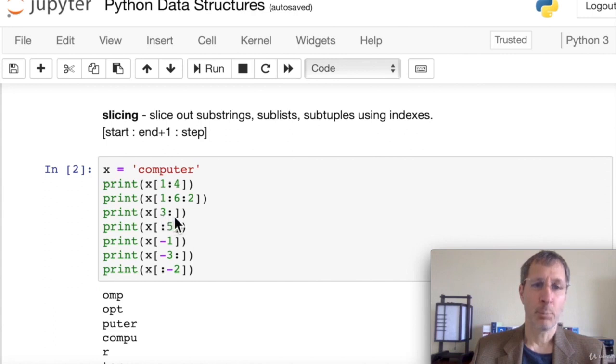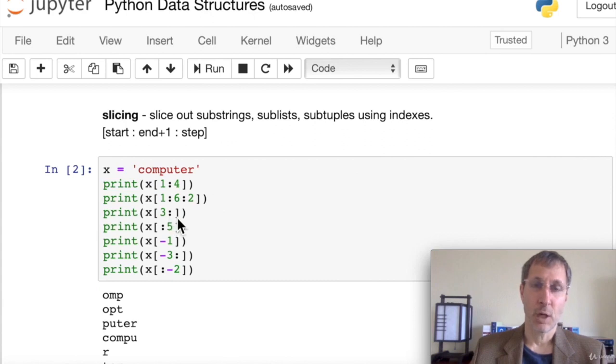Next, we're not going to put an end plus 1. We're just going to leave an open colon there. And what happens is when we put 3 colon nothing, basically the default is end of string. So everything from the third item on. Here the third item is P, because we start counting at 0. The third item is P, and we get everything from P onward, P-U-T-E-R.